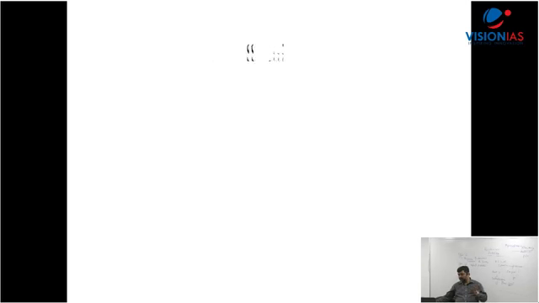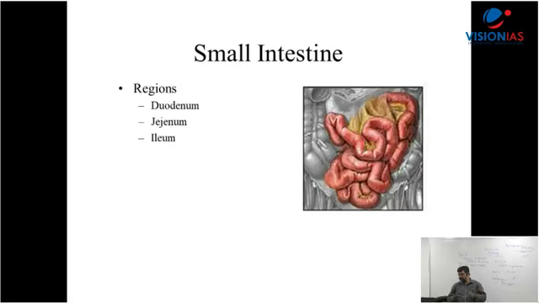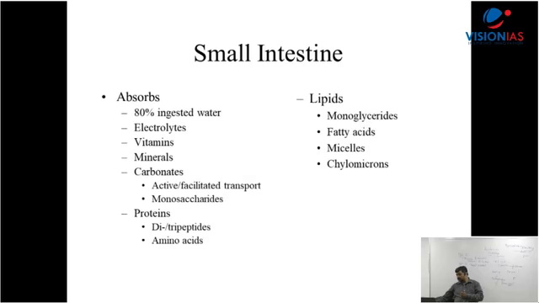Small intestine. ये भी इसका देते हैं. This is how it looks like. ठीक है? So duodenum, jejunum, ileum. This is how it will function. So what does the small intestine do? It absorbs 80% of water. Then sodium ion, potassium ion, all these are absorbed. Then vitamins, minerals, then carbohydrates, then proteins, because remember that the digestion process keeps on continuing in the intestine.